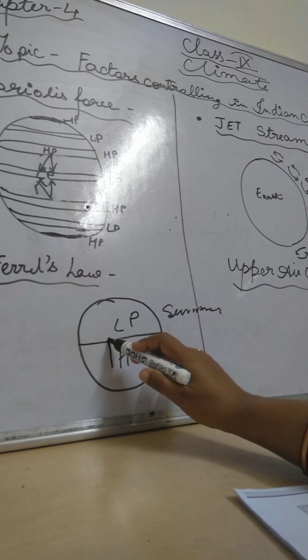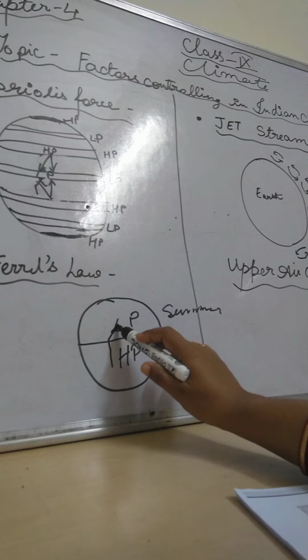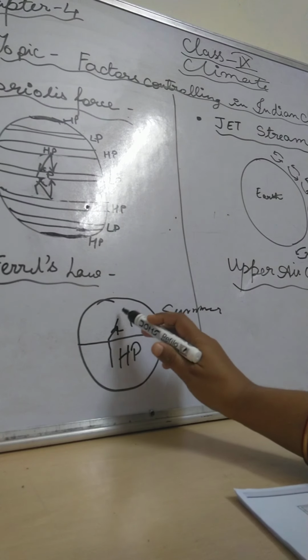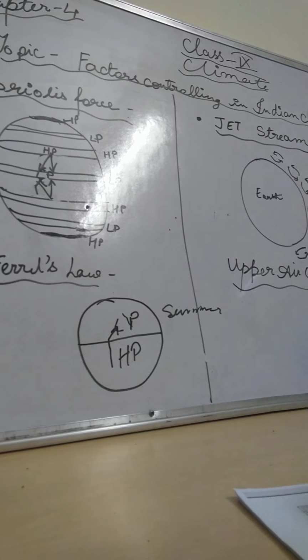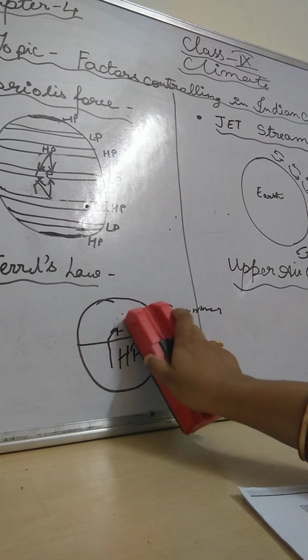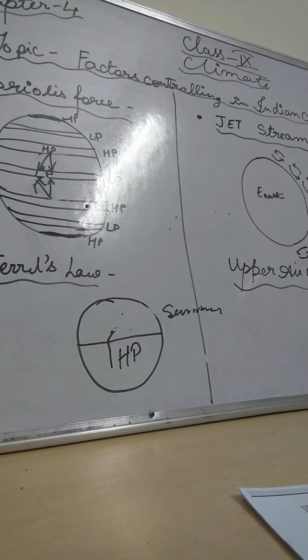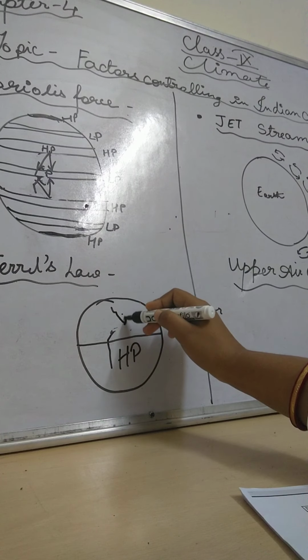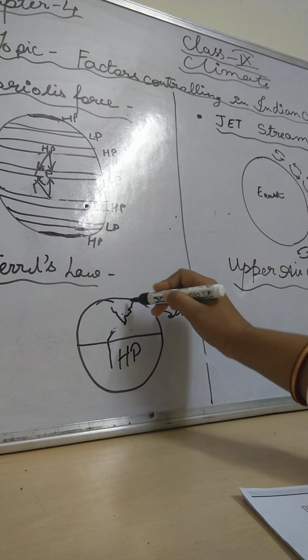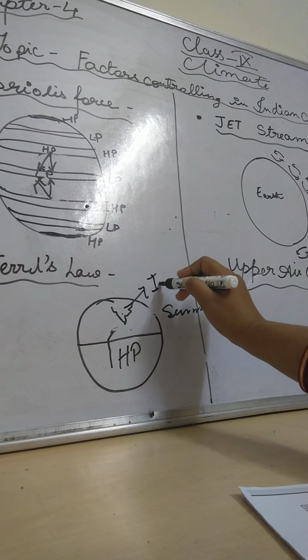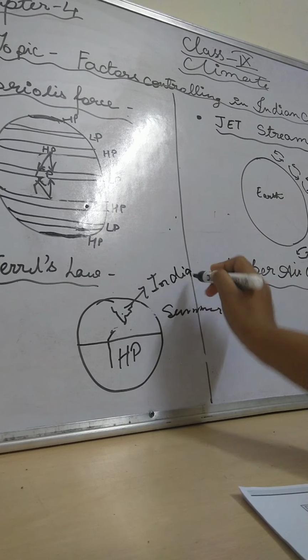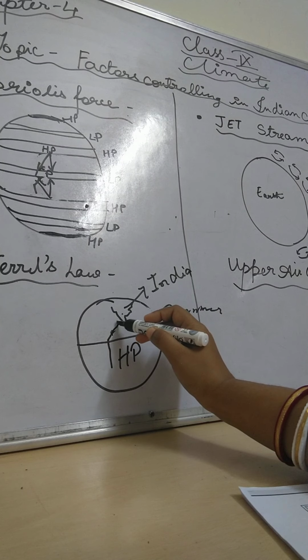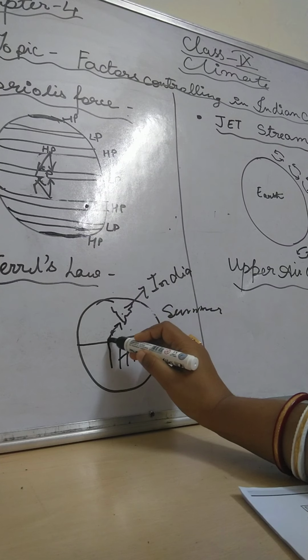Whenever it comes straight and crosses the equator, it is deflected to the right hand side. Suppose India will be like here. So what will happen? It will deflect this way and divide into two branches.